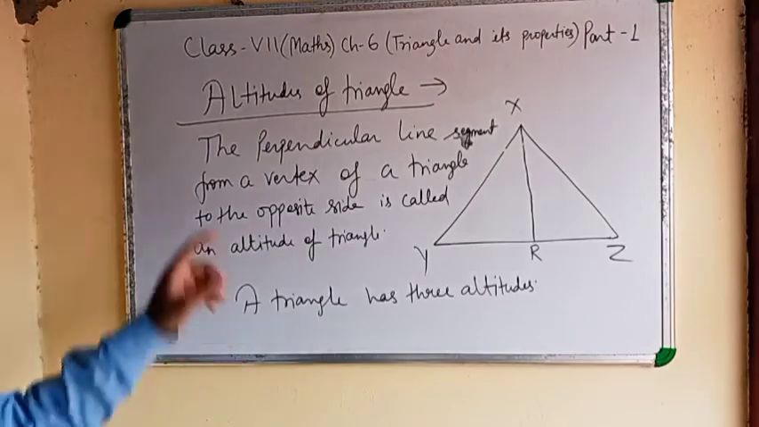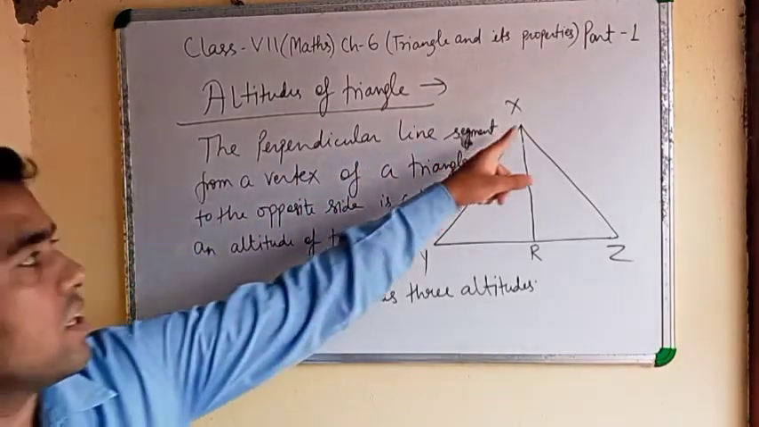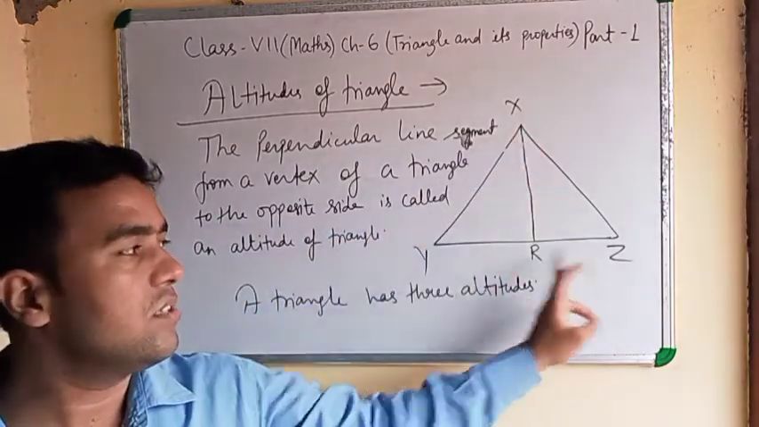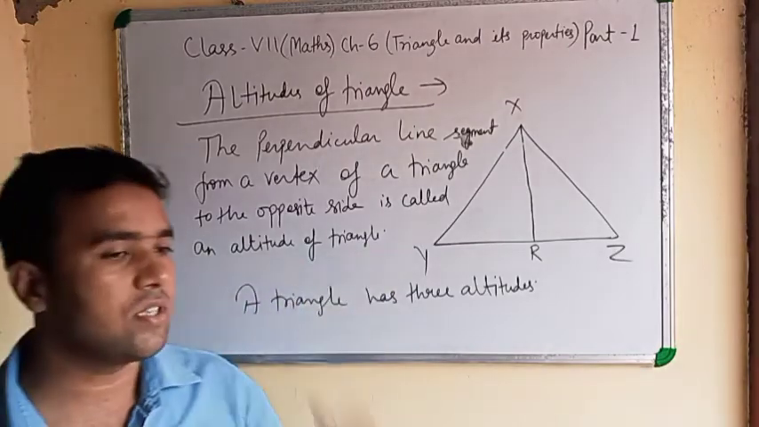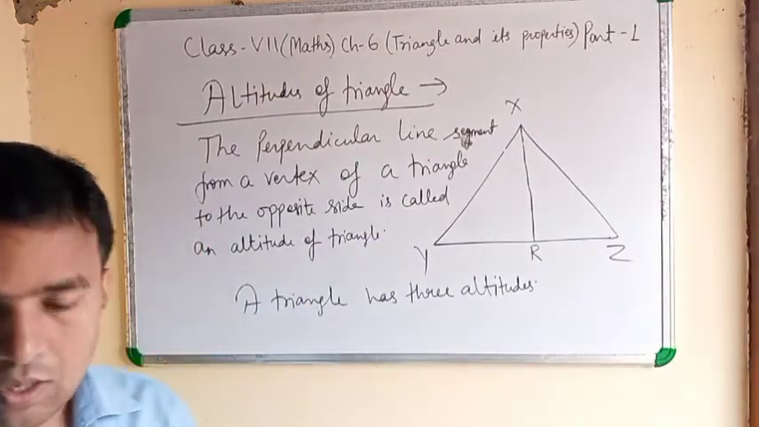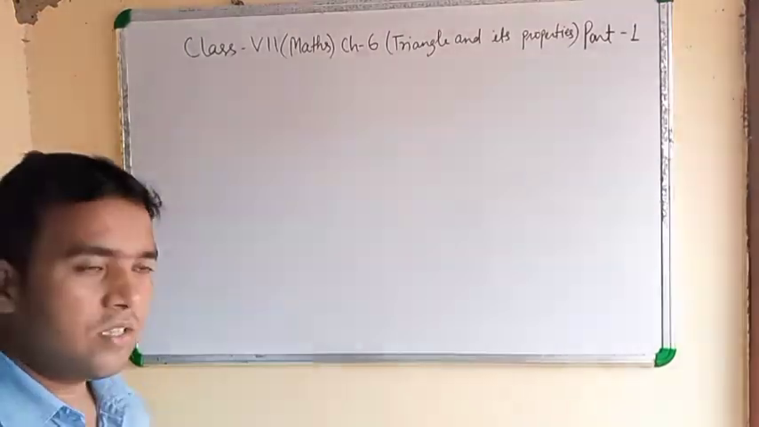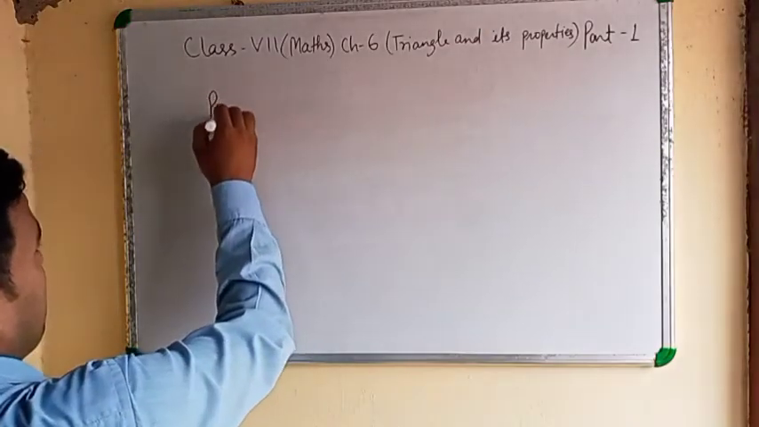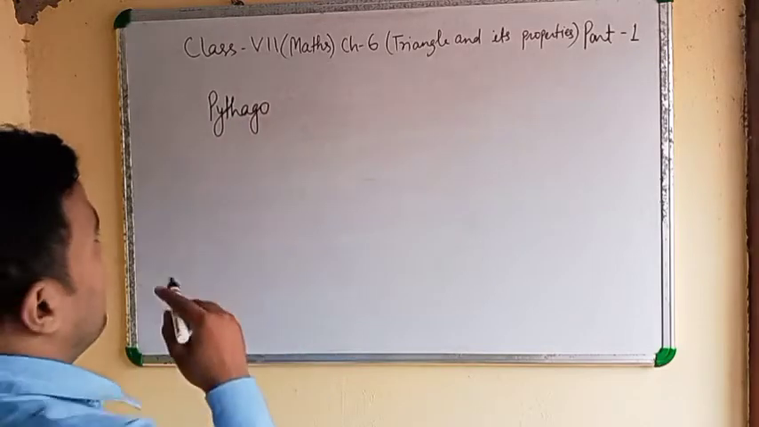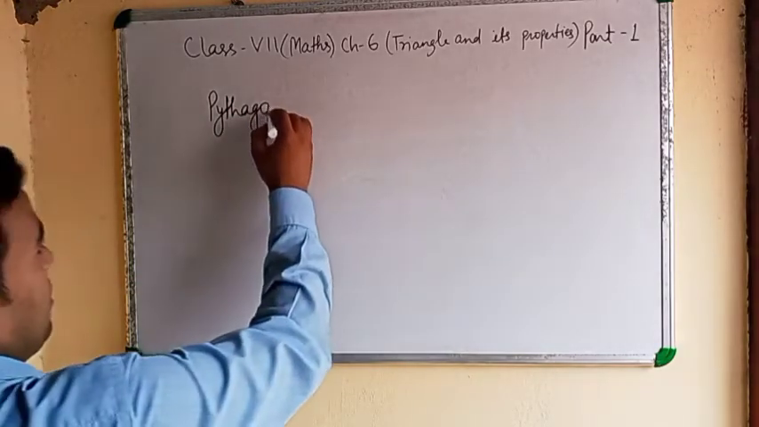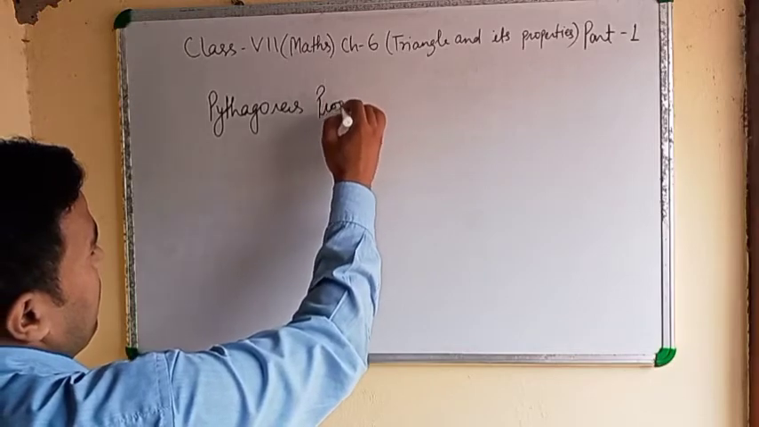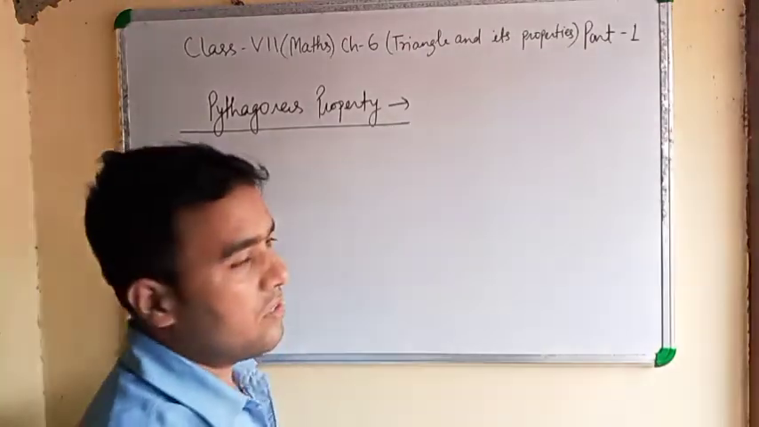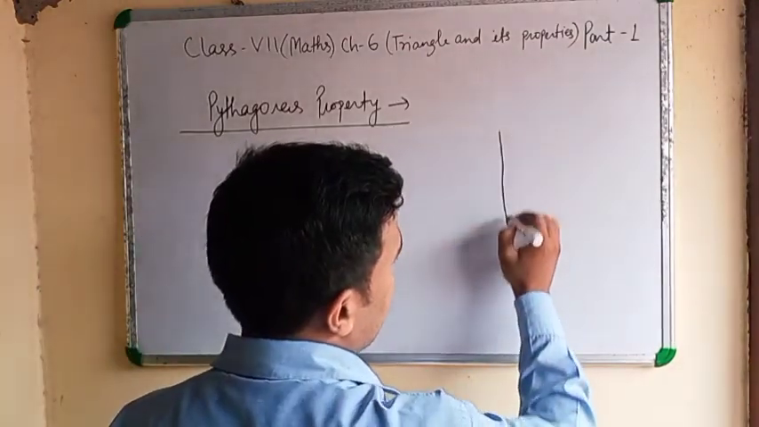Once again I am telling you, the perpendicular line segment from a vertex of a triangle to the opposite side. Opposite side means vertex X opposite side is YZ. Clear? And altitude of triangles. Clear? Note down. One more thing, Pythagoras property. Pythagoras theorem is there. This property is only for right angle triangle. Clear?